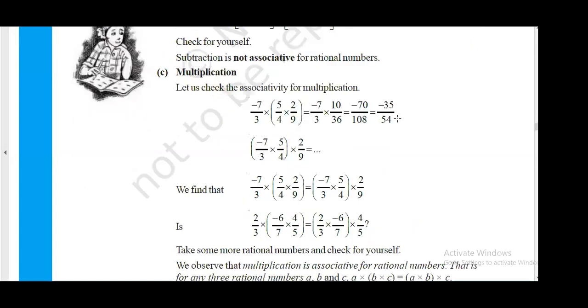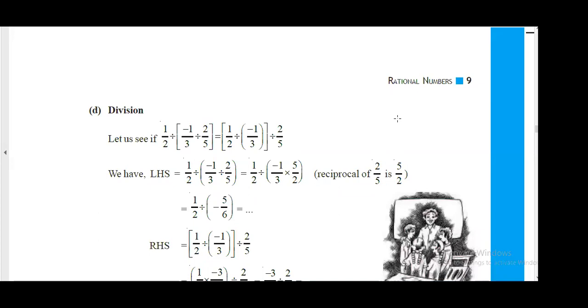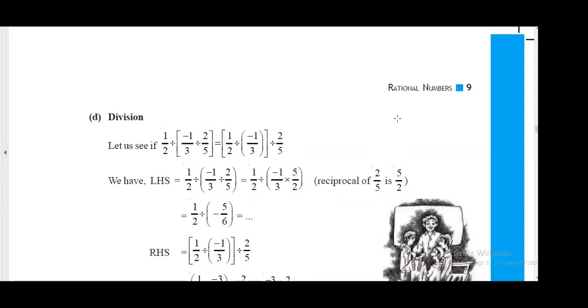So I can say that it is associative. Multiplication is associative. Okay, not division. Try to find the value of this term.